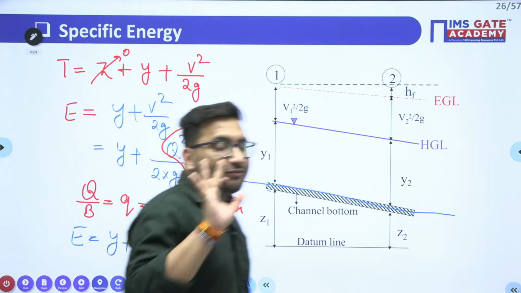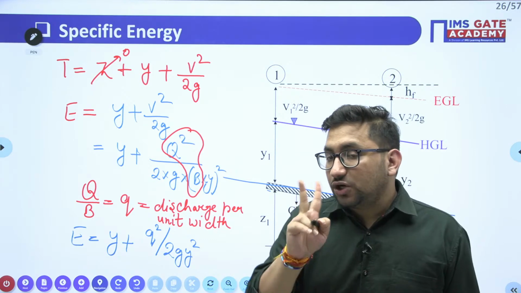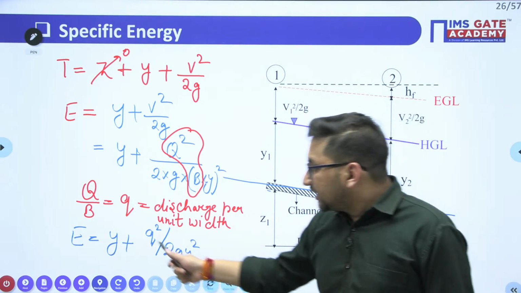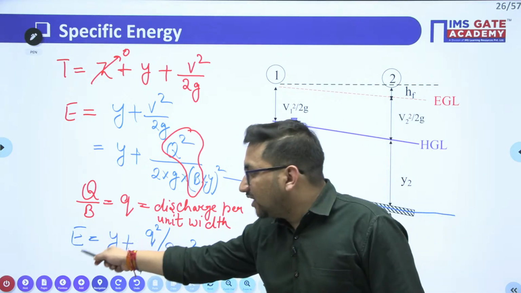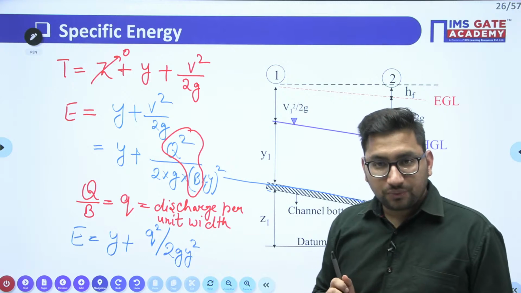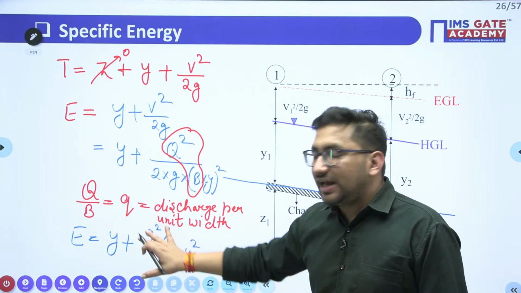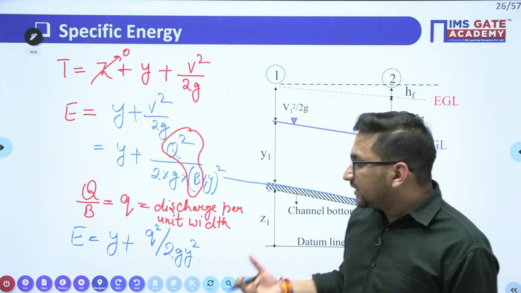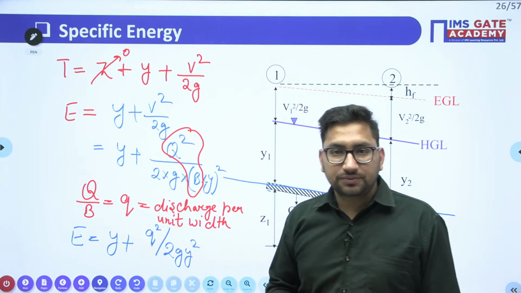So first, if I keep this discharge constant, remember there are two variables on which this depth of flow is dependent. It depends upon this E value, and there is a discharge value q. Clear? So first I have kept this q value constant, and I am seeing the variation of this depth with respect to this specific energy. Clear?